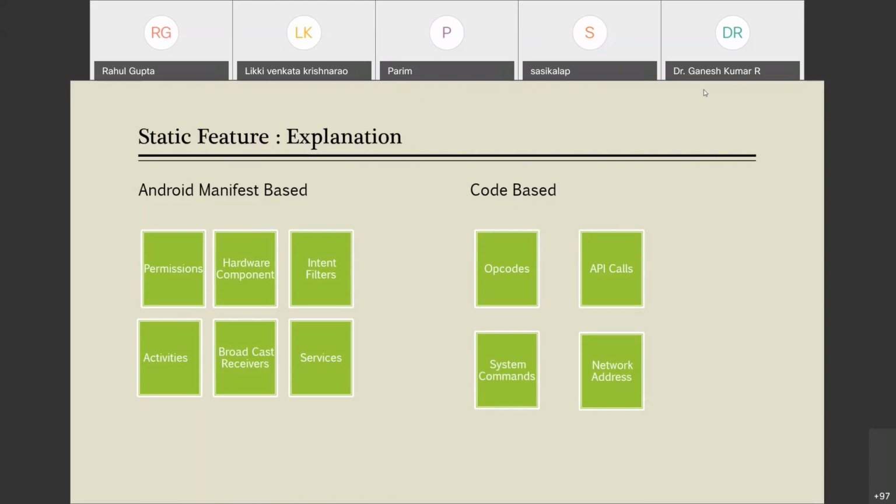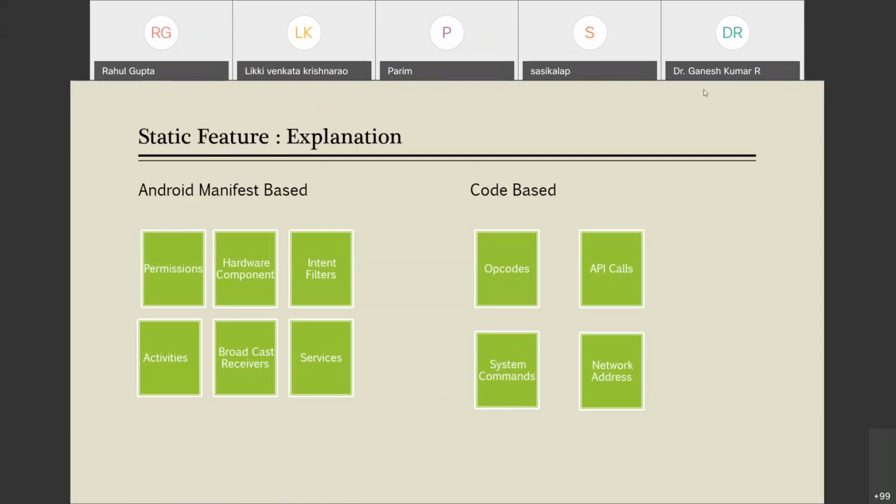Next is activities. What is an activity? A component that defines an entry point. You can think of an activity like this: you are using a mobile email application. Then you could compose an email, send an email, receive an email, read an email. All such things are known as activities that you could perform on an application. These activities are also listed in the Android manifest file. So this could also give you the malicious behavior in those activities.